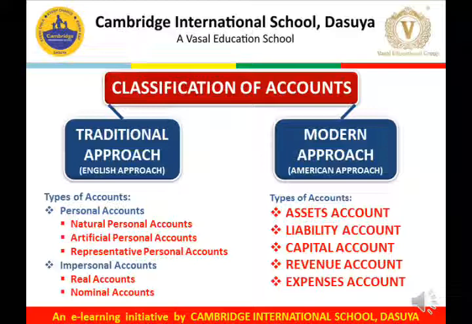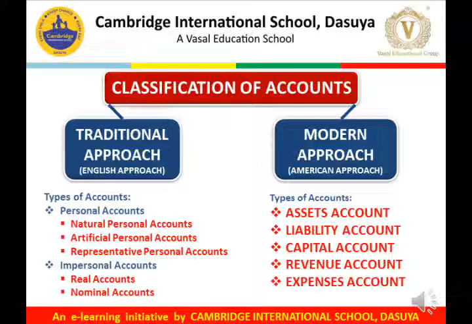Whereas impersonal accounts, which do not have any relation with any person, are classified into real account and nominal account. Real means actual. So all assets lie under the category of real account. Nominal accounts, as the name appears, nominal, which means it is nothing. But for our convenience, we have given them some names.